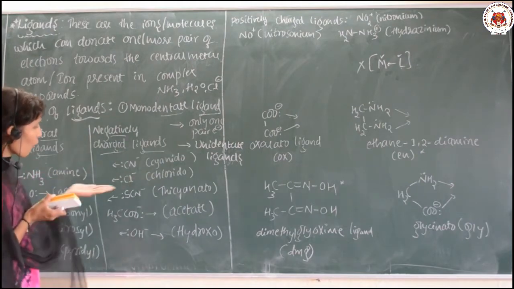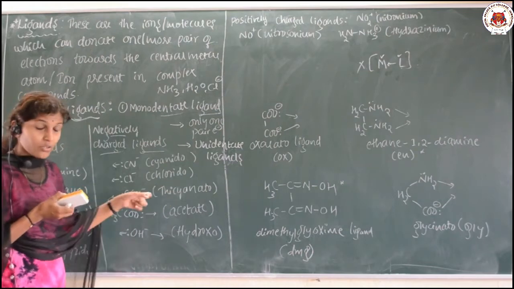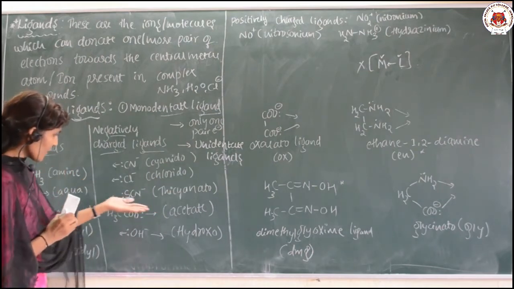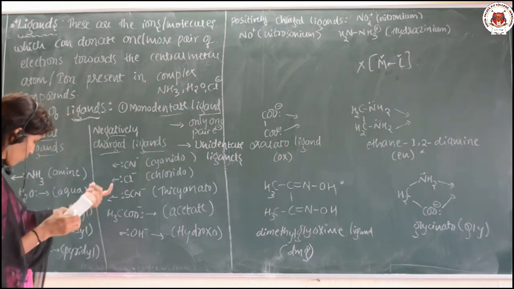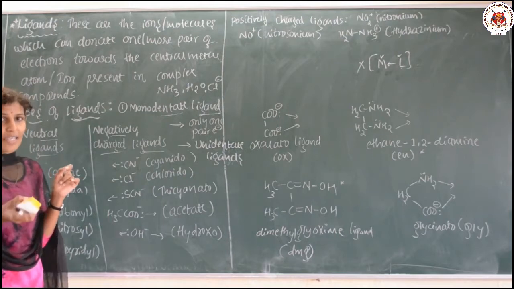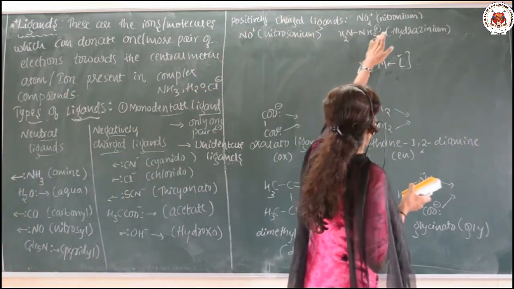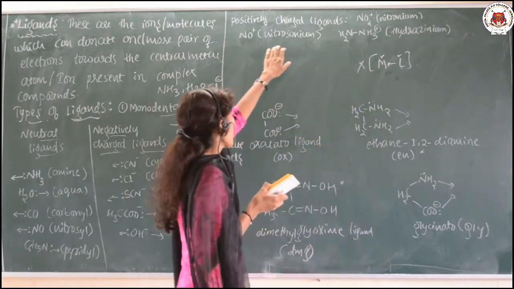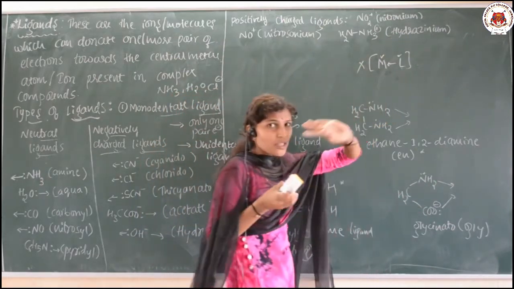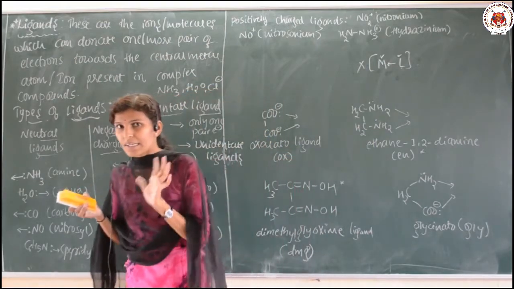And here it is chlorido, here SCN minus is thiocyanato, and then acetate, and then hydroxo. All these are examples of negatively charged ligands. And some positively charged ligands are also there, like nitronium, nitrosonium, and hydrazinium. So, all these are examples of monodentate ligands.